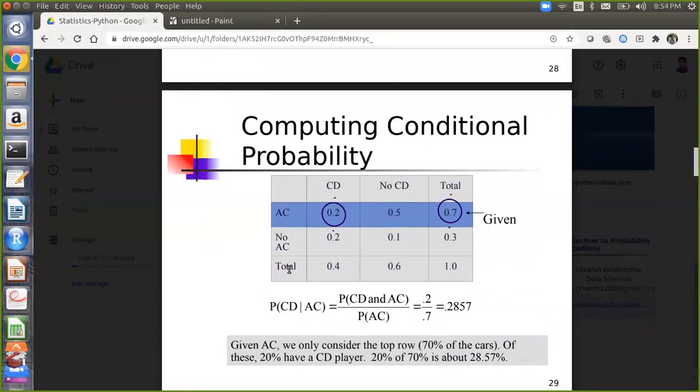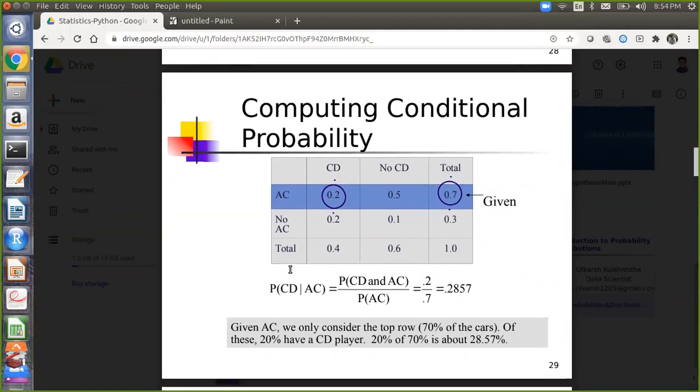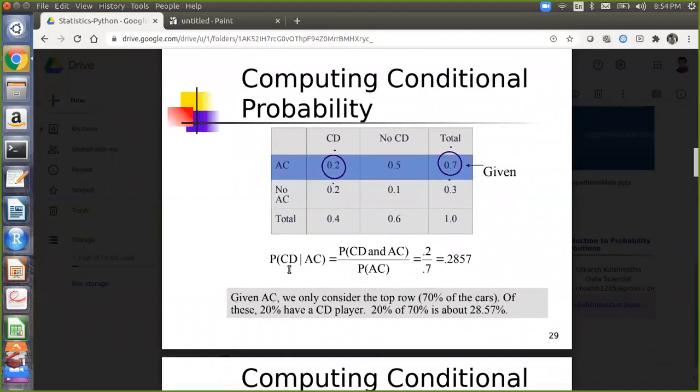Via the contingency table also you can solve it, but I really don't like the contingency table because unnecessarily we have to draw this much. So this is how you can compute the conditional probabilities. Always remember, whenever any numerical comes to you, you have to find out whether it belongs to conditional probability, joint probability or marginal probability. It could be an OR problem or an AND problem. Sometimes you will get simple problems, at least, exactly, at most. So multiple types of problems are available in the probability area.